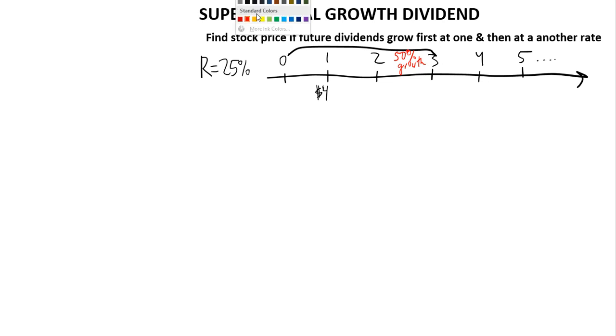And then over the remaining years, so in perpetuity, they will be growing at a different rate. Let's make it a 20% growth rate, right? So what kind of company would that be?